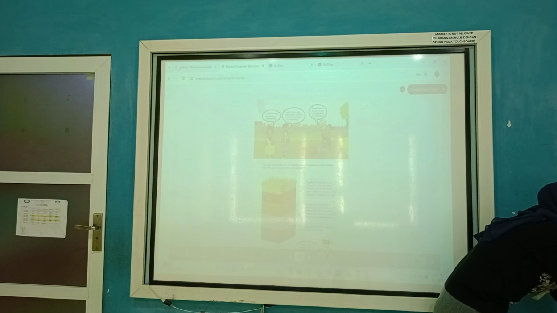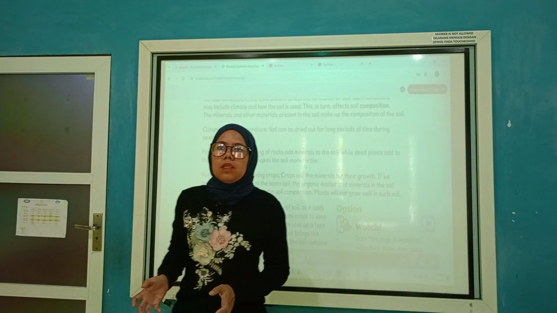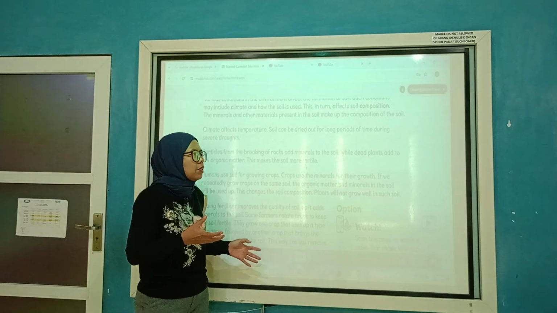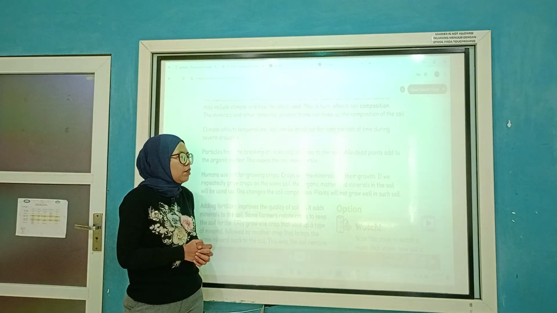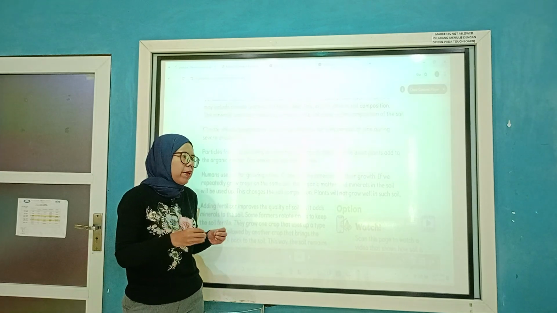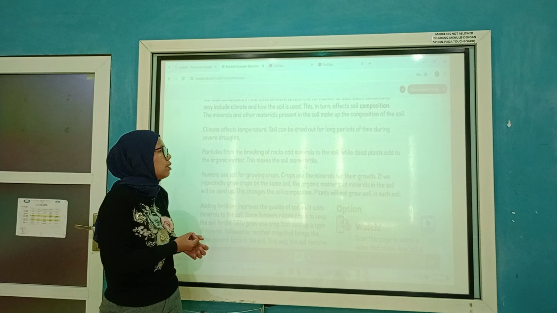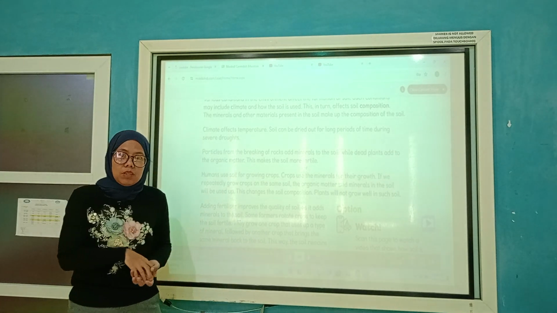Loam soil. So loam soil is the best soil that can make the plant grow well because it consists of many materials. They are compact closely together, and they have humus, and they don't have too much water.